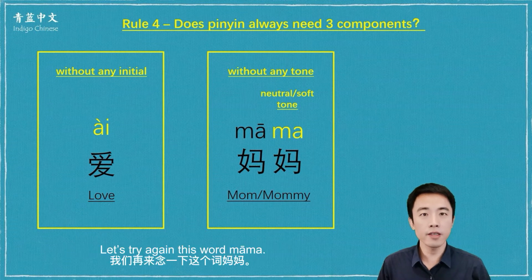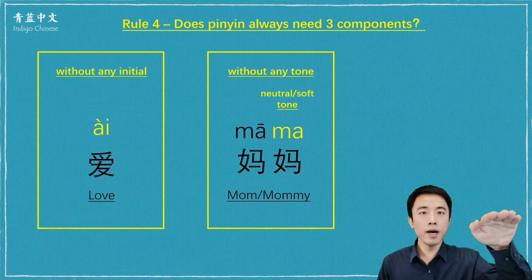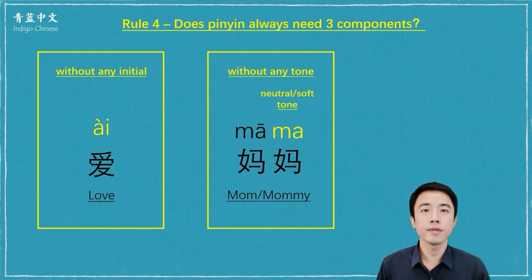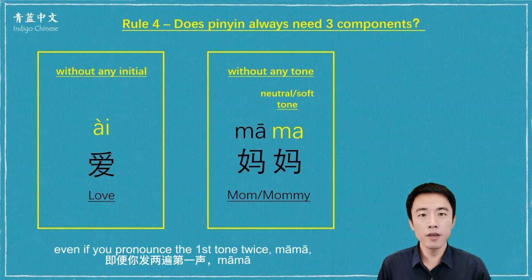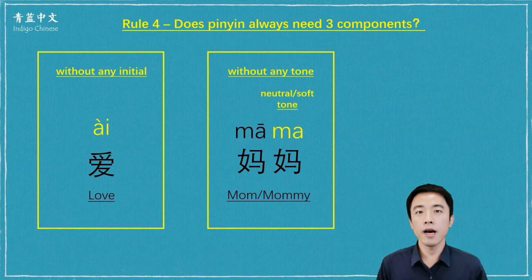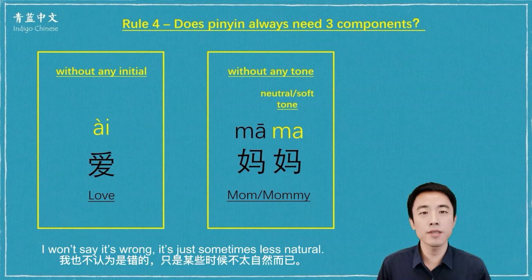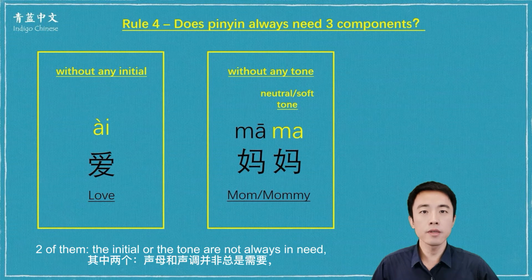Let's try again this word. Mama. By the way, please don't be nervous about this softer tone. Even if you pronounce the first tone twice, mama, I won't say it's wrong, it's just sometimes less natural. I repeat the rule 4. Among the 3 components of Pinyin, 2 of them, the initial or the tone, are not always in need.